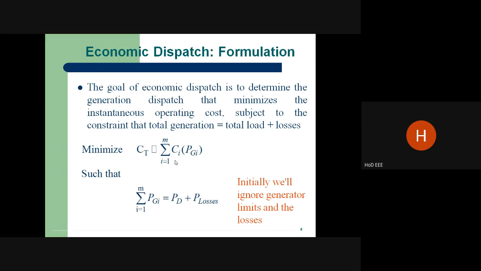So what is our objective? Definitely the total generation, that means from many number of plants. Here we can take m number of plants, suppose 1, 2, 3, 4, up to m number of plants. The power generation from all the plants should be added, and should be equal to the demand, that means load and also losses.